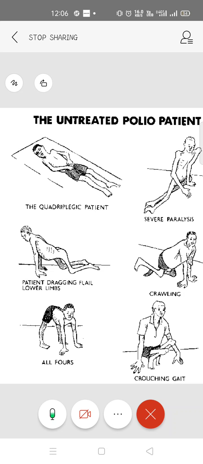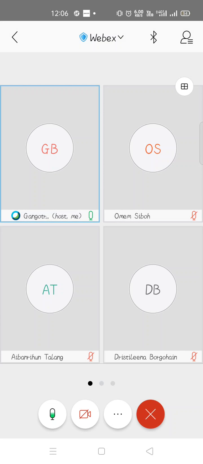So these are some examples of untreated polio patients or post-polio syndrome. Usually post-polio syndrome occurs in untreated patients, or patients who were treated but not fully, who didn't receive the whole course of the treatment. So, clear about post-polio syndrome and how it can look? That was just to give you an idea of what can lead to post-polio syndrome. Clear? Yes, ma'am.